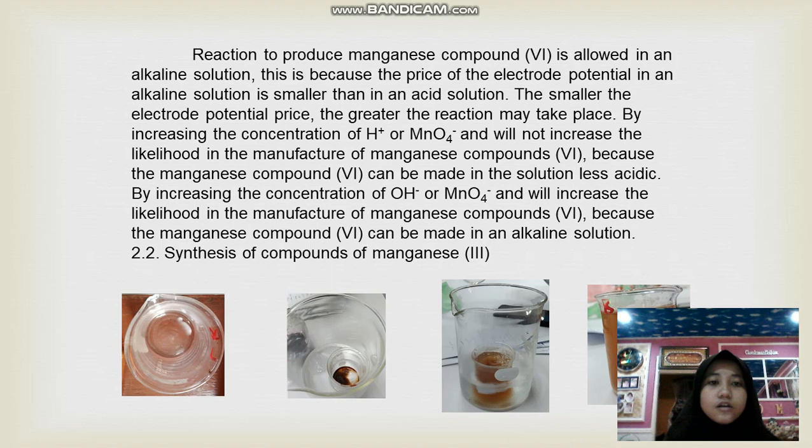Increasing the concentration of acid will not increase the likelihood in the manufacture of manganese compound 6, because manganese compound 6 can be made in a less acidic solution. Increasing the concentration of base will increase the likelihood in the manufacture of manganese compound 6, because manganese compound 6 can be made in alkaline solution.